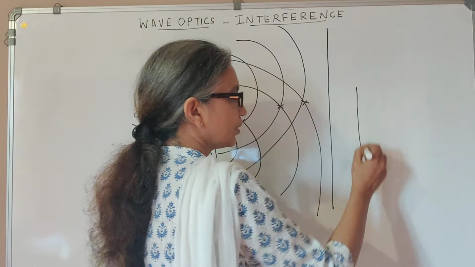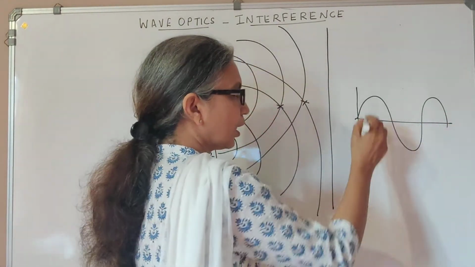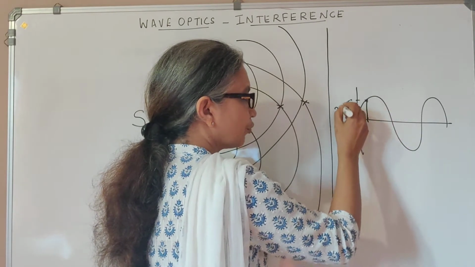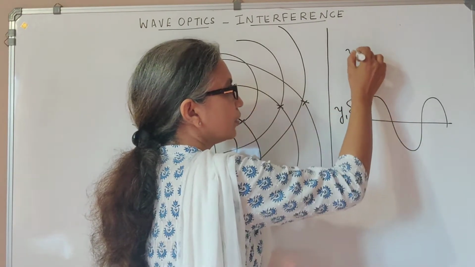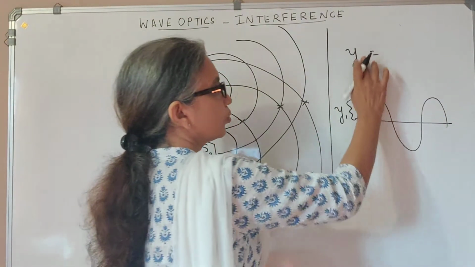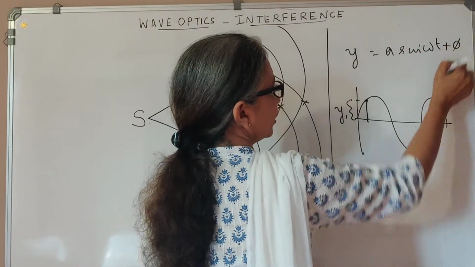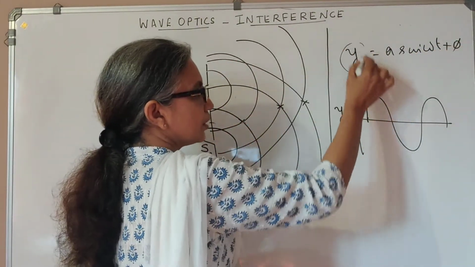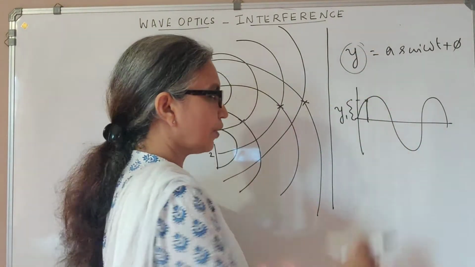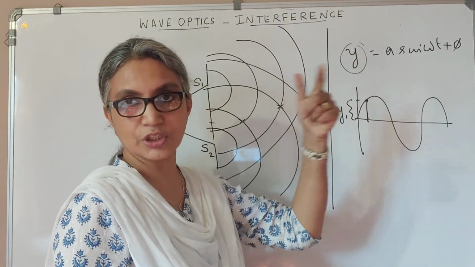See, as a wave travels in a medium, it displaces the particles of the medium, and this displacement of the particle at any instant of time is what you call y1 equal to, when you write the wave function, y equal to a sine omega t plus phi. You will see that this is the vertical displacement produced by any wave on a particle of the medium. This function you've learned in class 11 in the chapter waves.